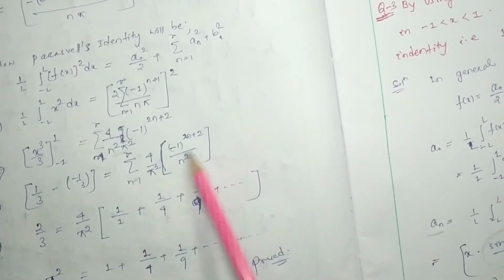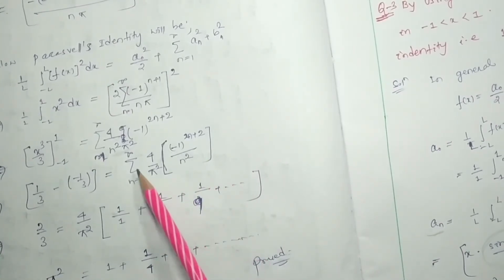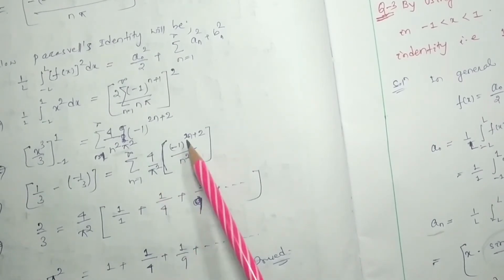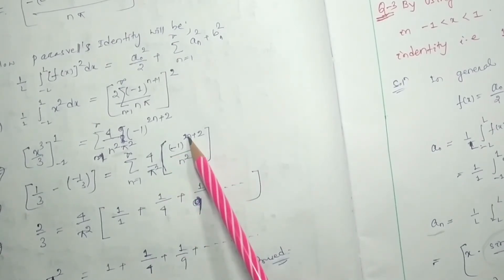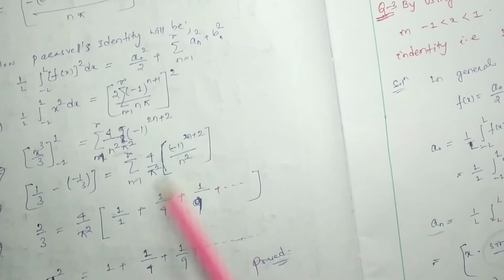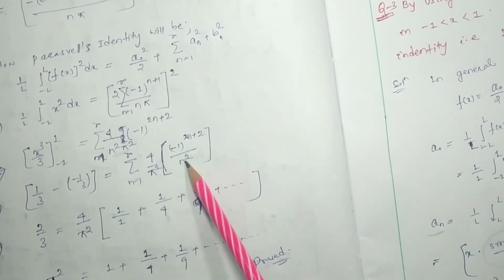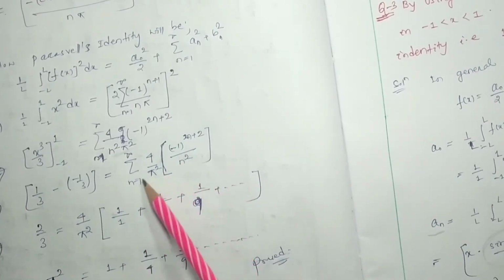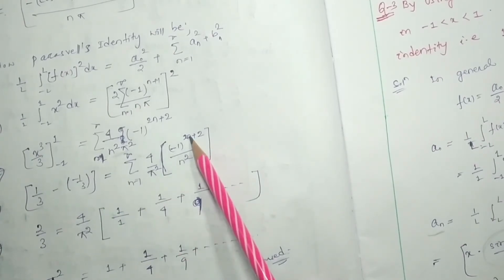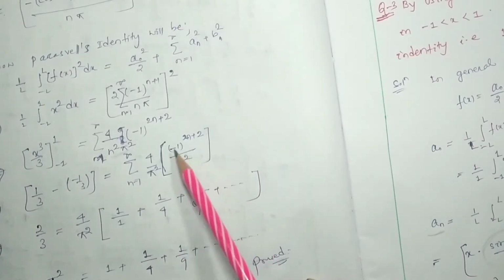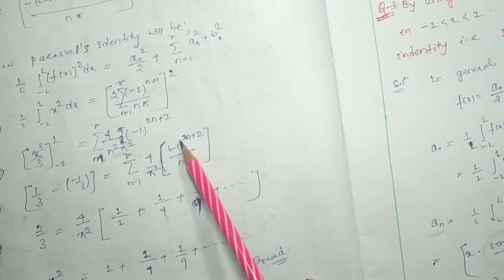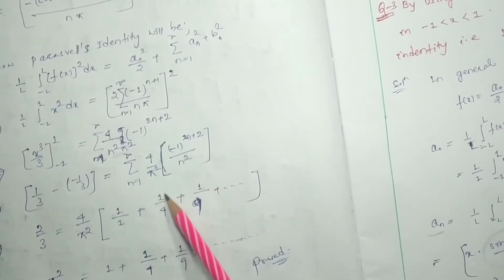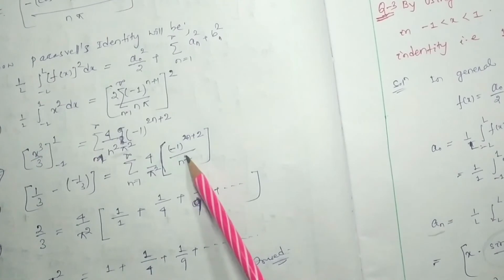if I expand it, I write in the expanded form. First put n equal to 1. If I put 1 over here, this will be minus 1 to the power 4, which is 1, divided by 1 square, which is 1, plus. Now you have to put 2. 2 into 2 is 4, plus 2 is 6, so minus 1 to the power 6. 6 is even, means 1. So it will be 1 by 4, 2 square will be 4.